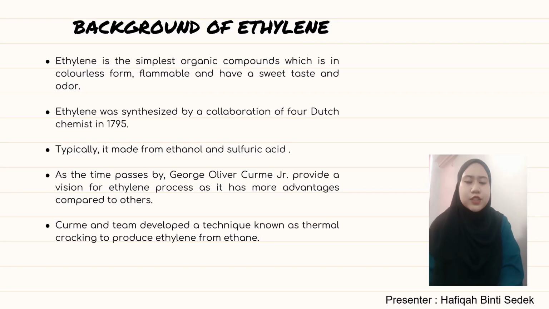Now, we move on to the background of ethylene. Ethylene is the simplest organic compound, which is colorless, flammable, and has a sweet taste and odor. Ethylene was synthesized by a collaboration of 4 Dutch chemists in 1795. Typically, ethylene is made from ethanol and sulfuric acid.